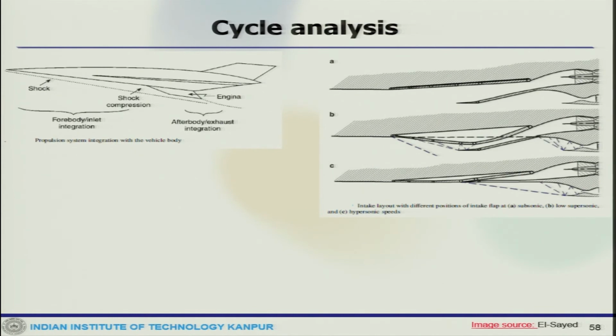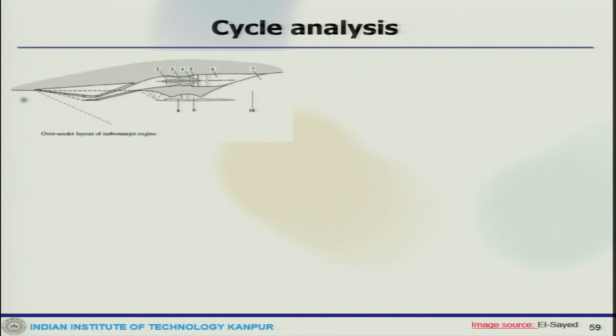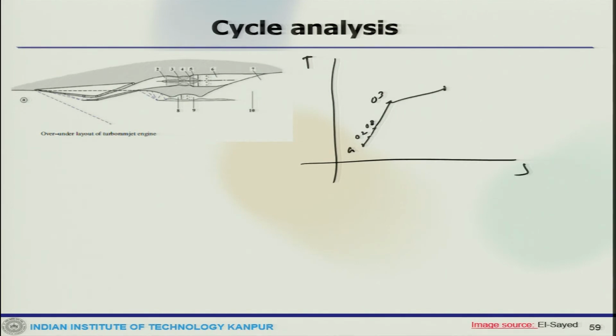Now, you can have one over under ramjet and look at this. So, this is quickly the T S diagram. So, this is A, 0, 2, 8, 3, 0, 4 comes to 6.